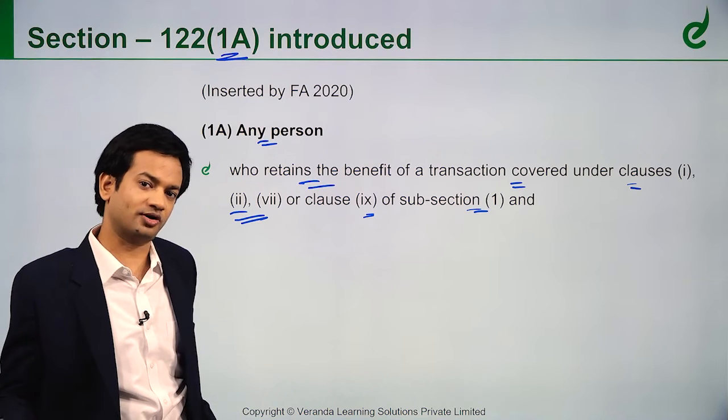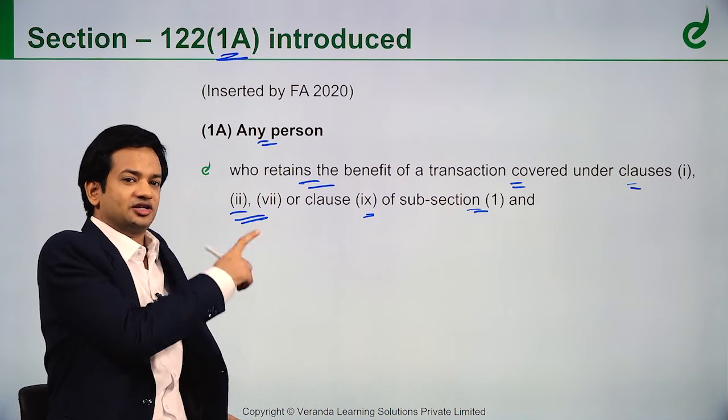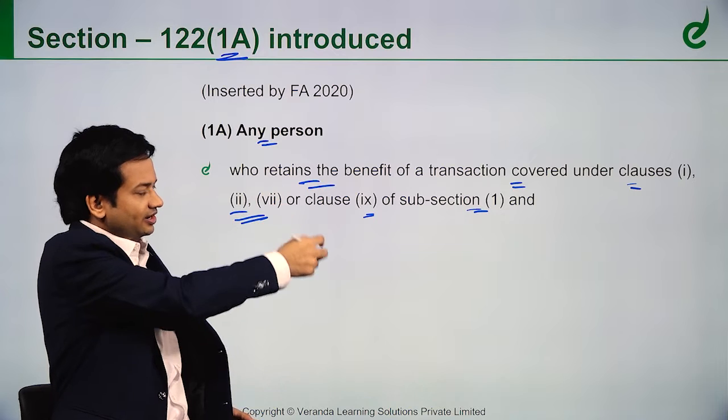So what action, that we will see. Basically they have inserted this clause. Now what are these 1, 2, 7 and 9? We will see that now.